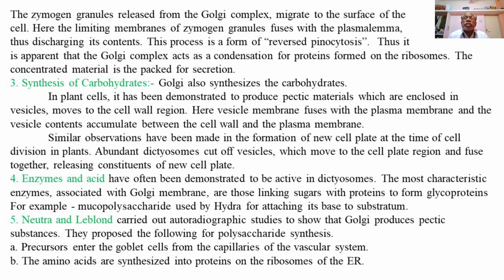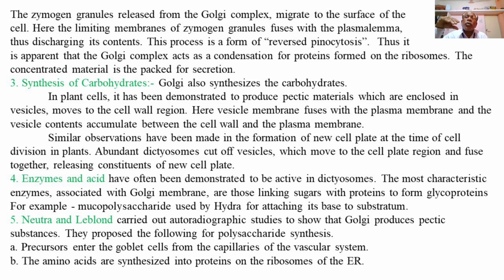Then the third function, synthesis of carbohydrates. Golgi also synthesizes carbohydrates. In plant cells, it has been demonstrated that the Golgi complex produces pectic material, which is enclosed in vesicles and moves to the cell wall region. Pectic material is essential for the formation of the cell wall.